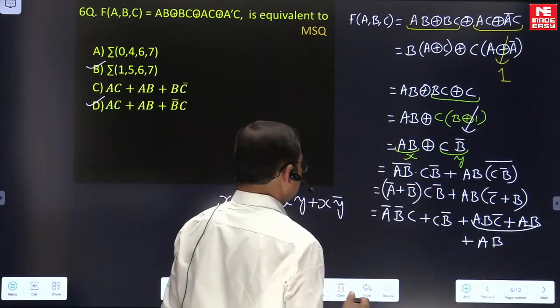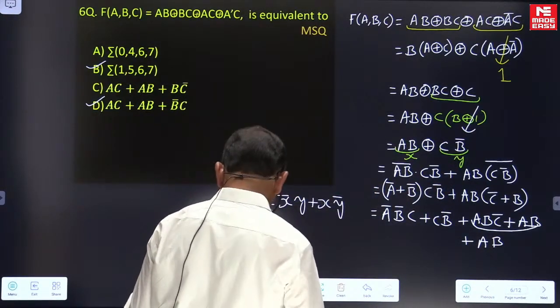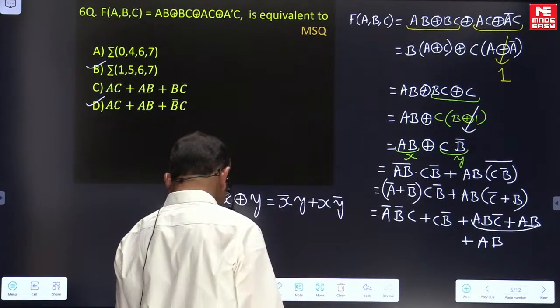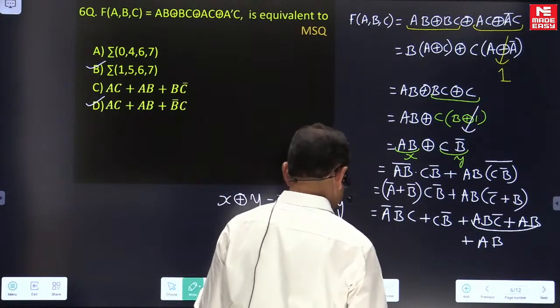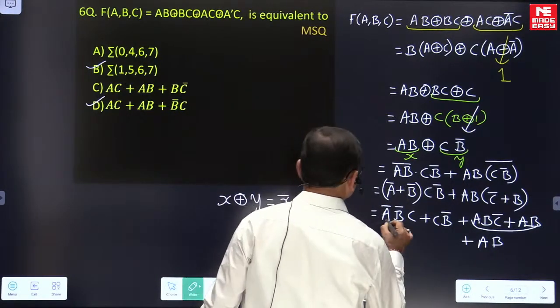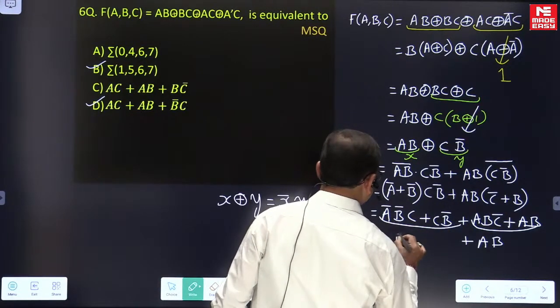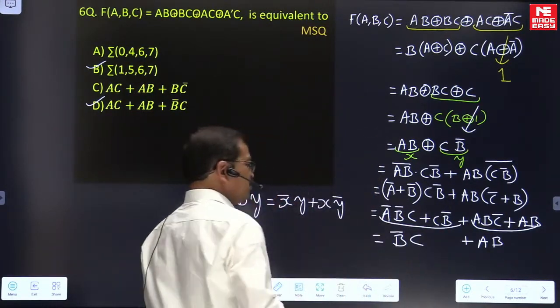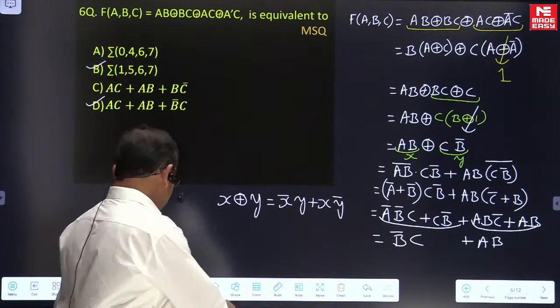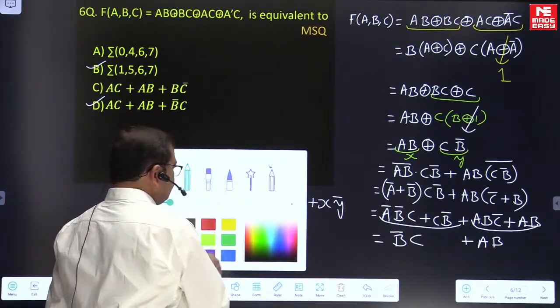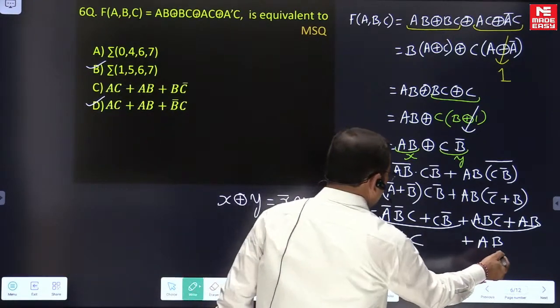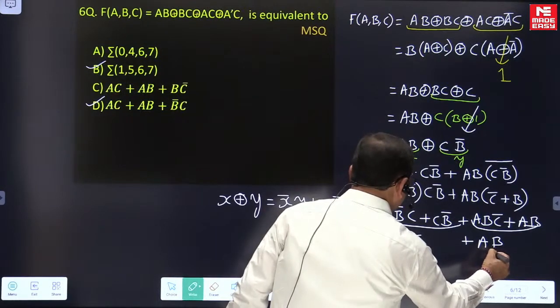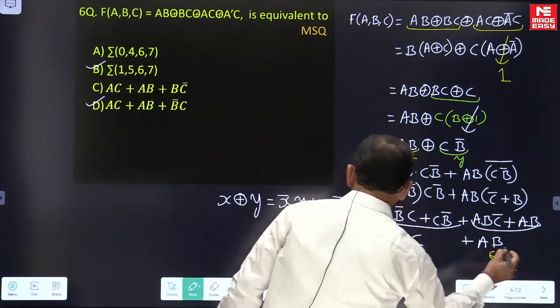And coming to this, this group is giving just B complement C. So once I am having AB, it is a group of min-terms 6 and 7.